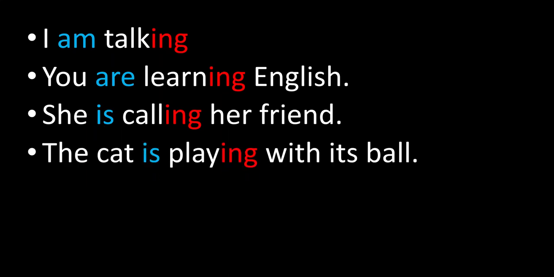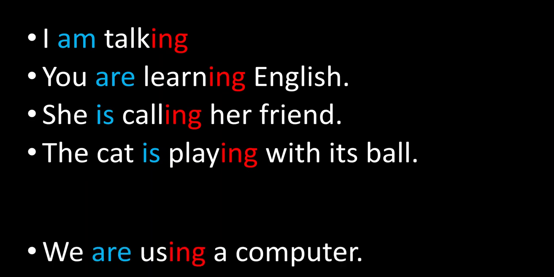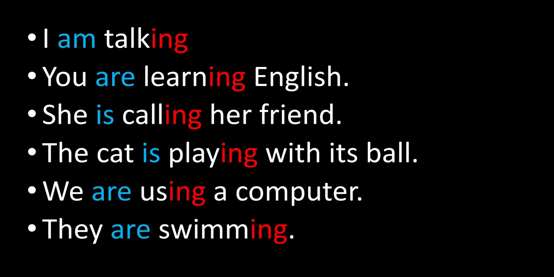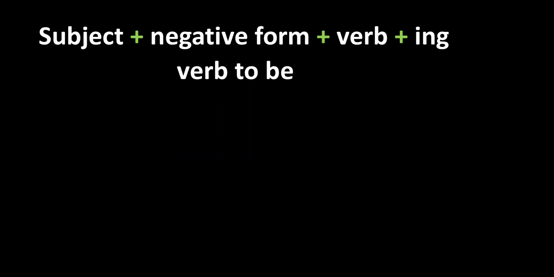The cat is playing with its ball. We are using a computer. They are swimming. Si se fijan entonces, todas las acciones en este caso al final tienen un ing, que quiere decir que indica que la acción sucede en ese momento. Todos los verbos que ya conocíamos simplemente le agregamos ing, y en este caso always we have to use the verb to be. Okay, that was the affirmative form.